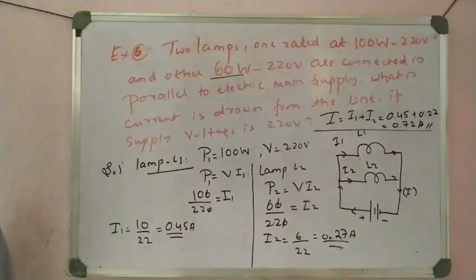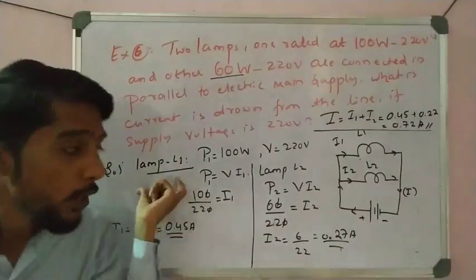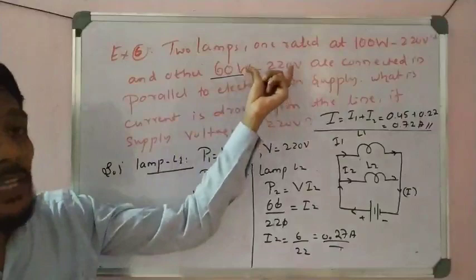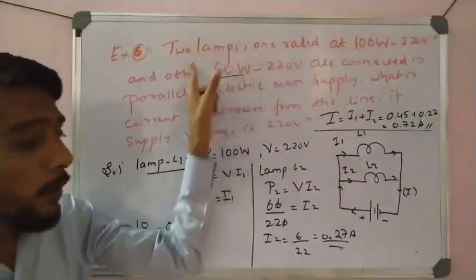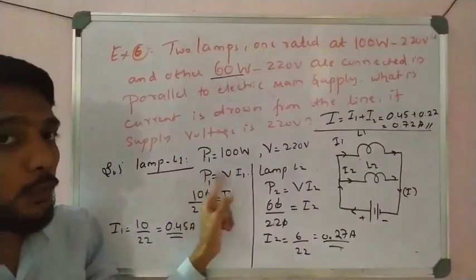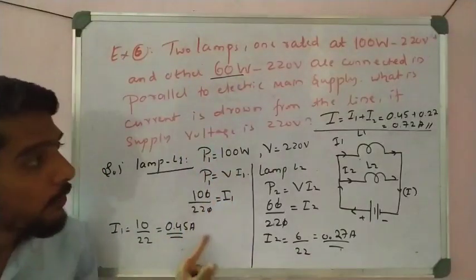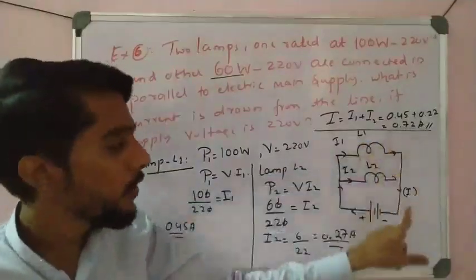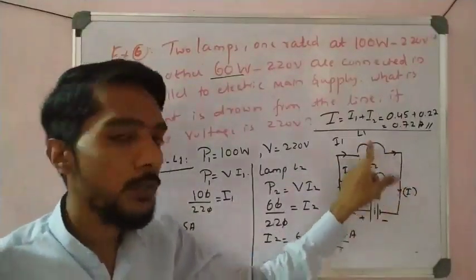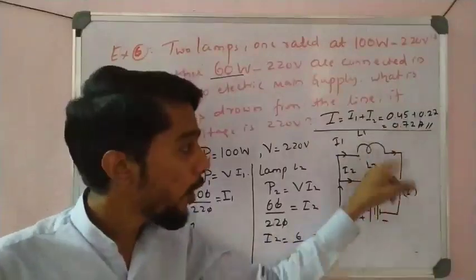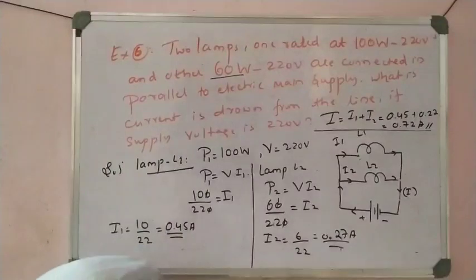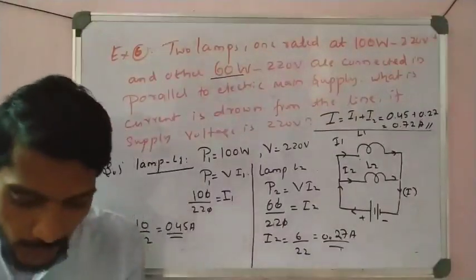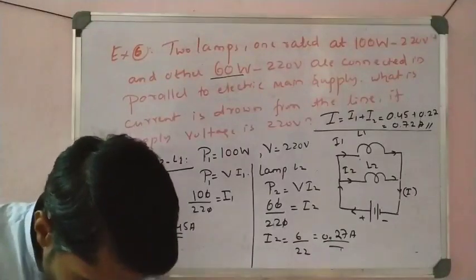So a simple one: here 2 lamps are given, that is a very important example. For 1 lamp the power and voltage are given, you find the current, and for the second lamp too, by using the simple formula power P is equal to VI. After finding I1 and I2, if you add both, you get the total current drawn from these 2 bulbs. The current from these 2 bulbs is 0.72 ampere, students. This is another very important example you have to remember. So please write this down.